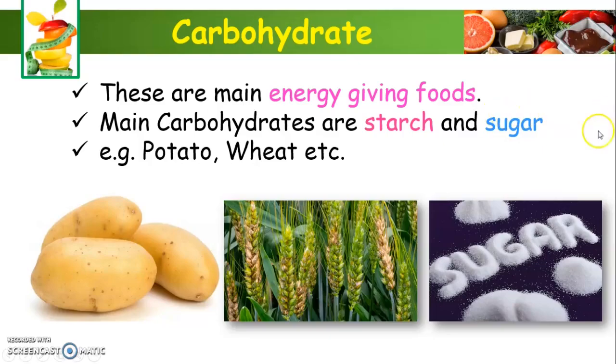For example, when we eat potato, we get carbohydrate in the form of starch because potato contains starch in it. There are two types of carbohydrate. One is in sugar form and the second one is in starch form. From potato we get carbohydrate. From grains we are getting carbohydrate, and there are many examples through which you get carbohydrate.